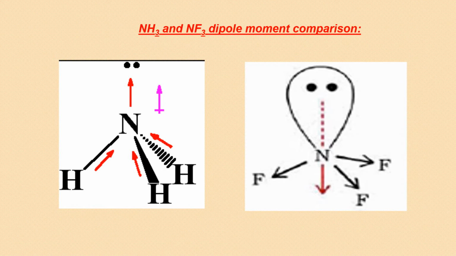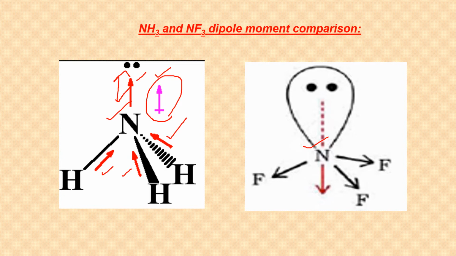Let us quickly discuss ammonia and NF3. Now, in both cases, nitrogen has a lone pair on it, and the lone pair is available for bonding. So it is always shown with the arrow moving away from the atom on which the lone pair is available. And if you see these three NH bonds, they are pointing in the direction of nitrogen. Why? Because nitrogen is more electronegative. So this is the resultant of these three NH bonds. And this is for the dipole, if you explain in terms of this lone pair. So these two arrows, because they are pointing in the same direction, they add up. The values are adding up to some extent.